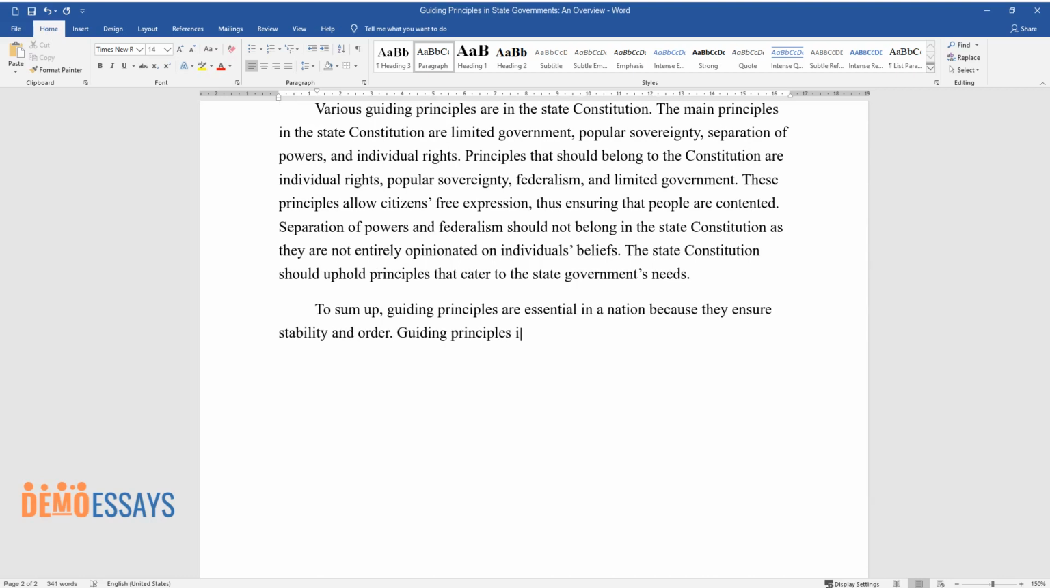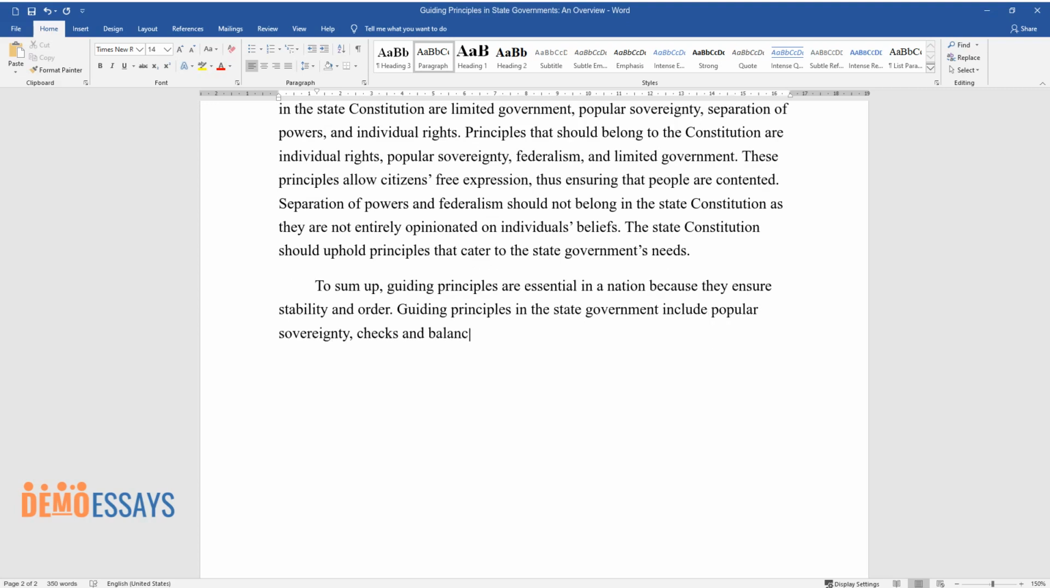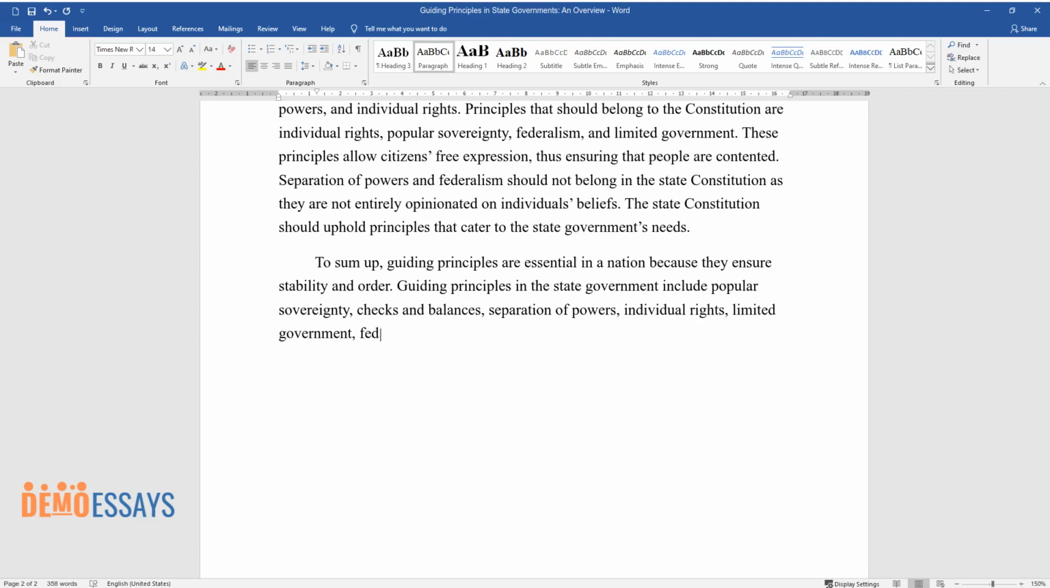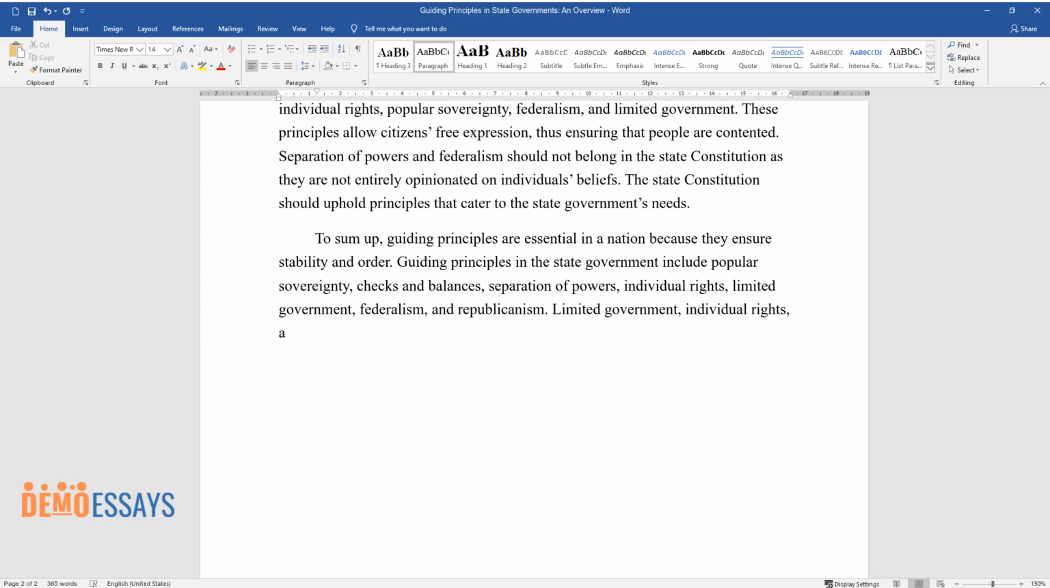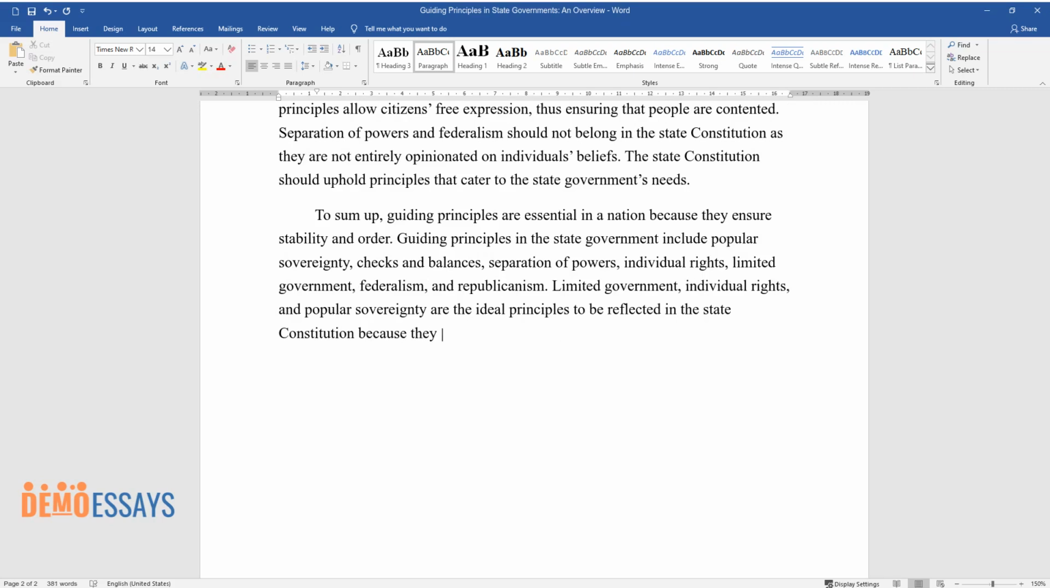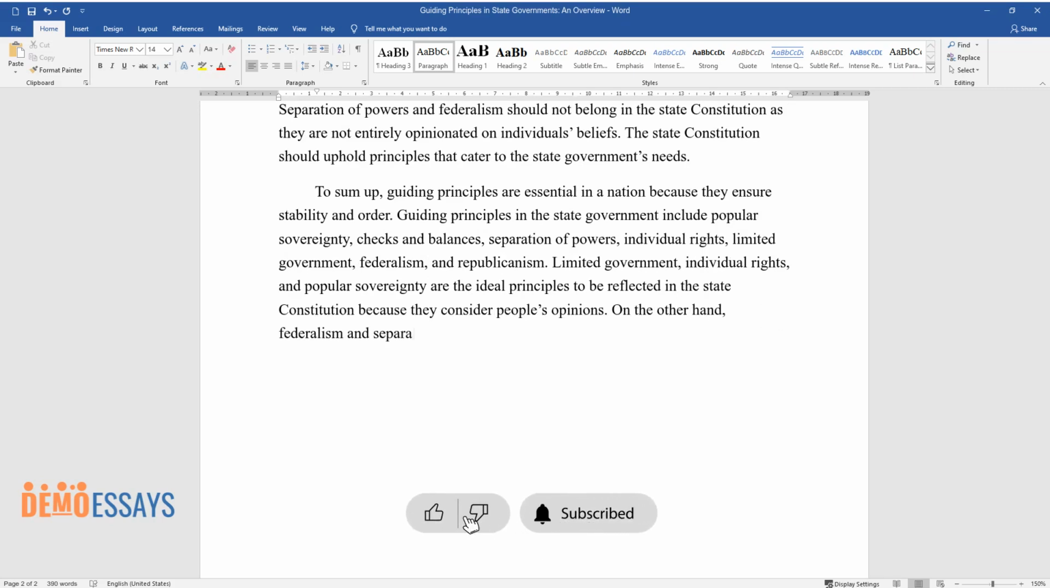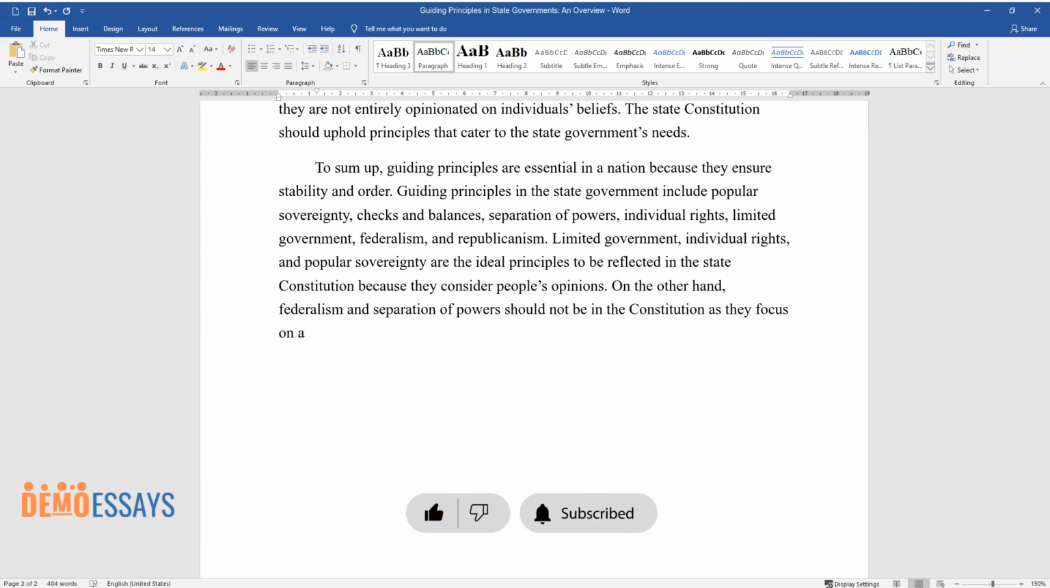Guiding principles in the state government include popular sovereignty, checks and balances, separation of powers, individual rights, limited government, federalism, and republicanism. Limited government, individual rights, and popular sovereignty are the ideal principles to be reflected in the state constitution because they consider people's opinions. On the other hand, federalism and separation of powers should not be in the Constitution as they focus on a higher power.